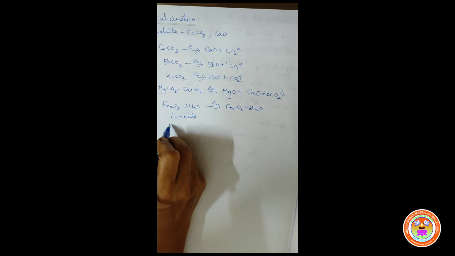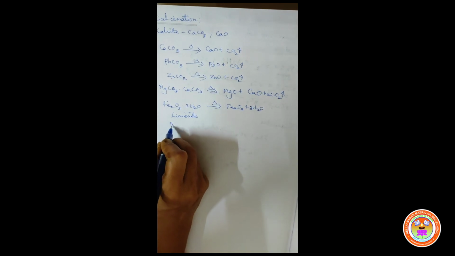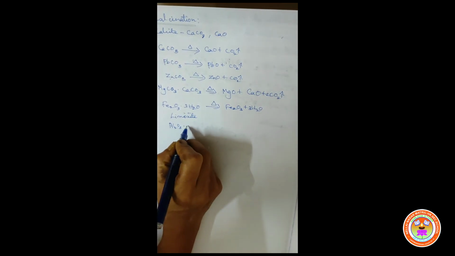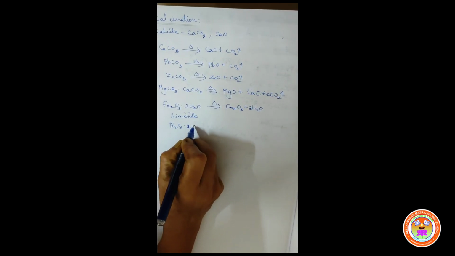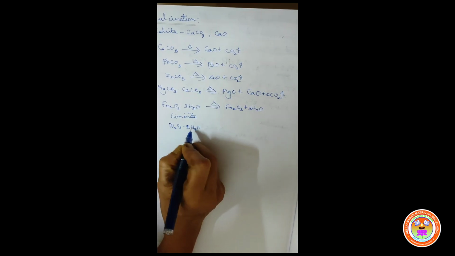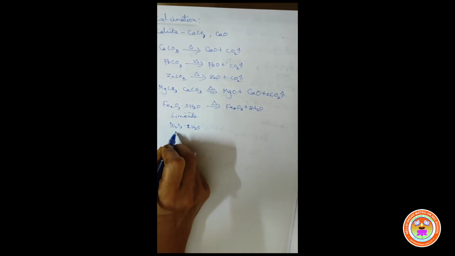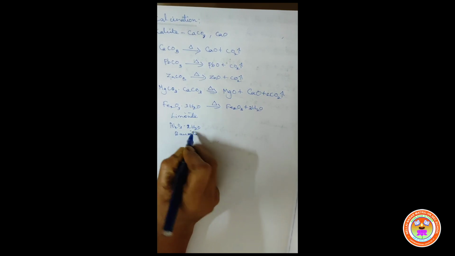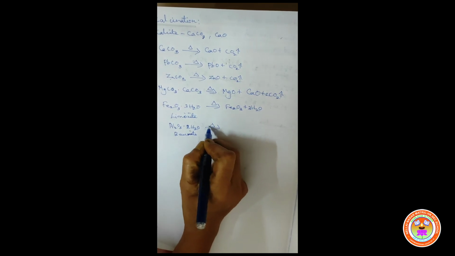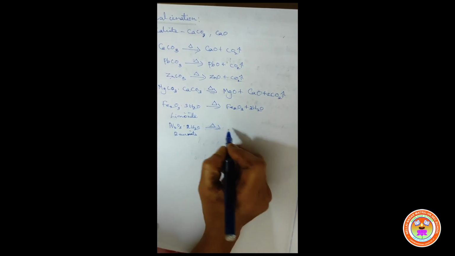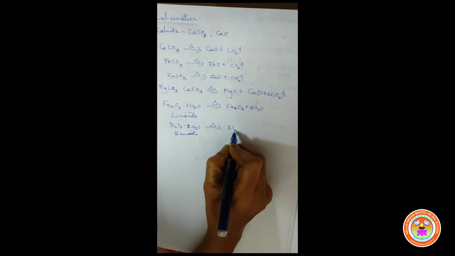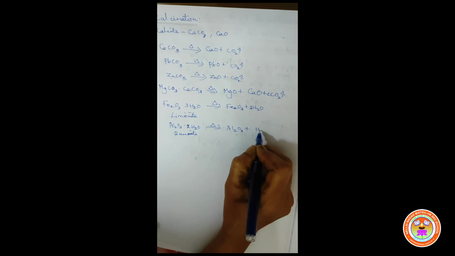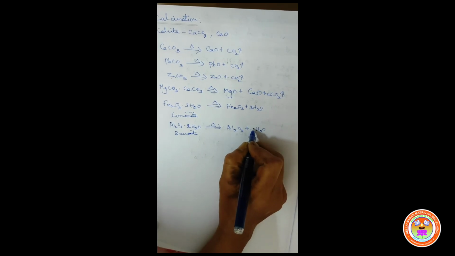Similarly bauxite ore. What is the formula of bauxite ore? Al2O3.nH2O. Here n is equal to 2. Let us consider n is equal to 2 here. Al2O3.2H2O is bauxite ore. When it is subjected to calcination, it will be converted into its oxide, that is alumina, Al2O3, with an expulsion of moisture. The 2 water molecules present in it will be removed.